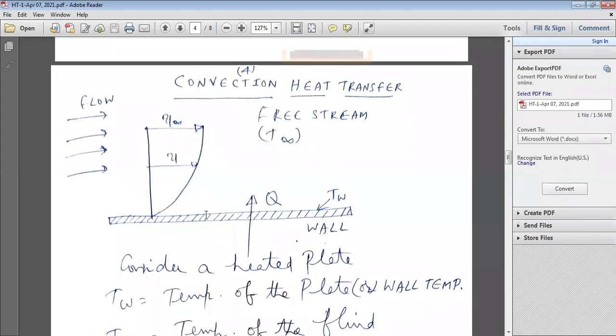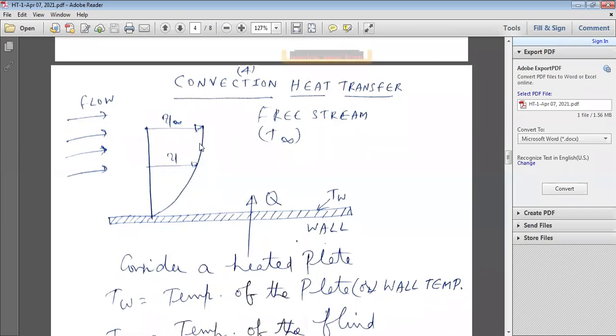So heat is transferred from the hot plate to the air. This is the velocity, U free stream, and the temperature of the free stream, T free stream, which is the temperature of the air. U free stream is the velocity of the air flowing over the hot plate.